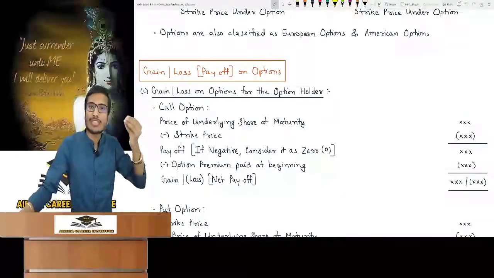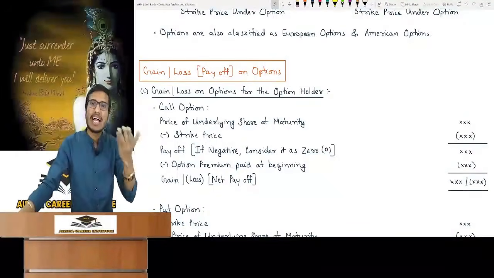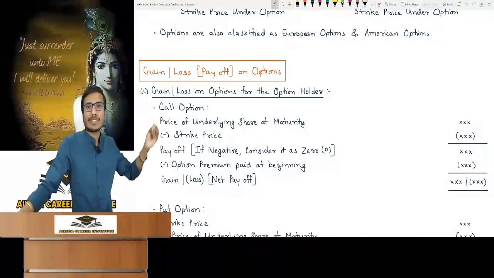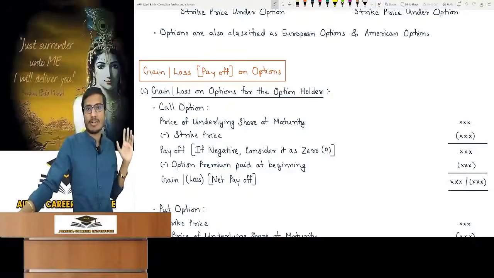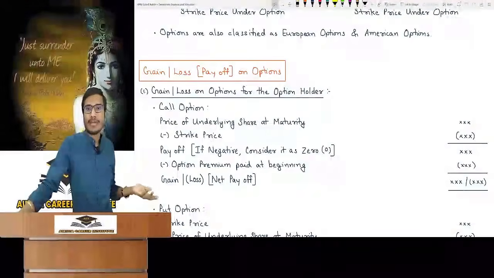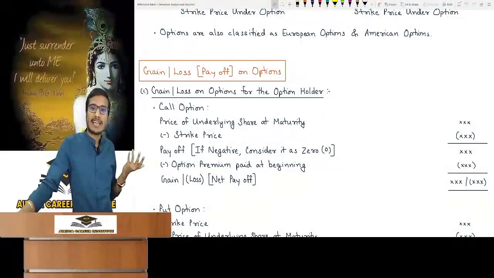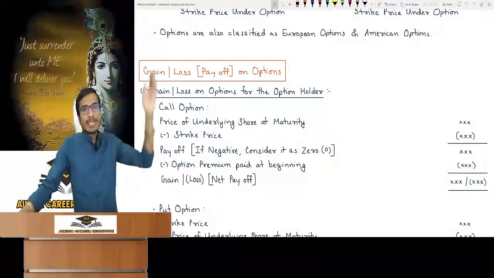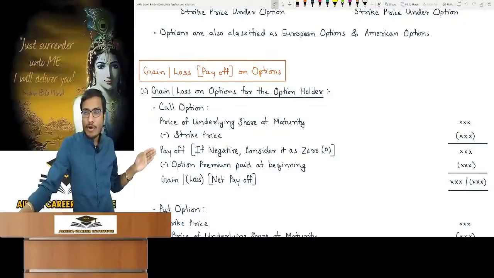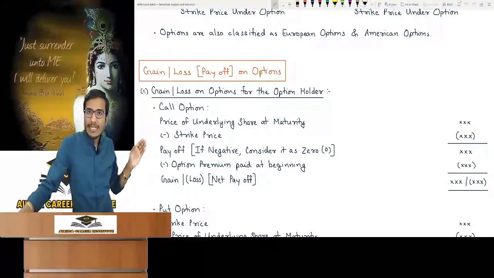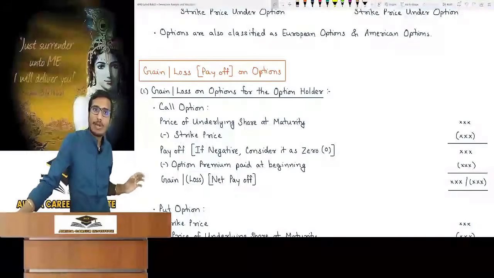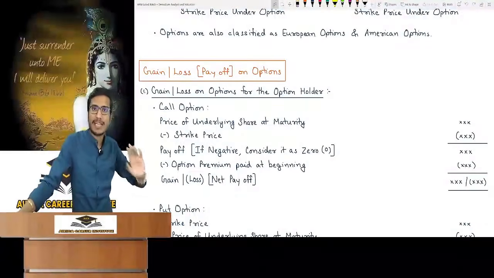Some students are confused in these kinds of questions. But first see what is being asked in the question. If you study properly, you will not face any problem. This is the only problem most students face in options: the confusion in payoff, net payoff, gain and loss, because you have never studied the chapter properly. So have you understood what payoff is? Payoff is the difference between the price and strike price. It will be used in the next chapter; payoff is important in upcoming chapters. Gain, loss and net payoff are only up to this topic.